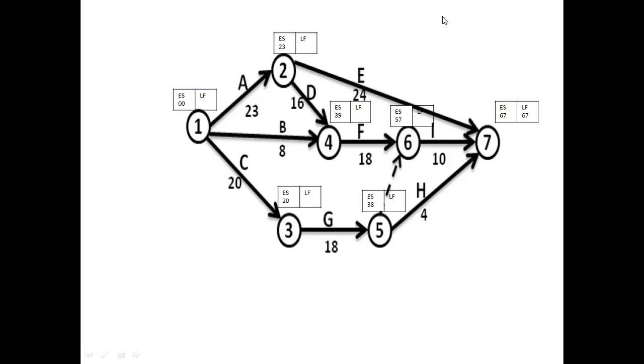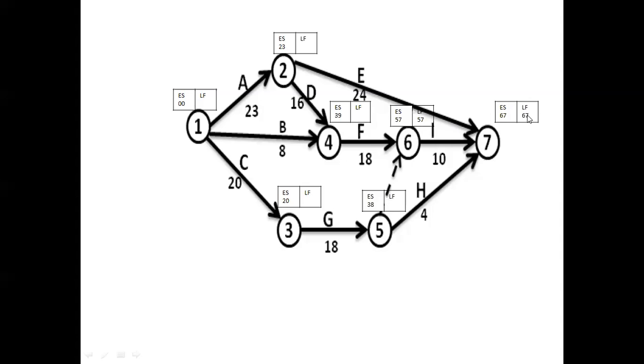Then 67 minus 10 will make 57. Let us write 57 here for the sixth event. For the fifth event, 57 minus 0 will become 57, whereas 67 minus 4 will become 63. So let us write 57 here, because if you take 63, then the project duration will be delayed.